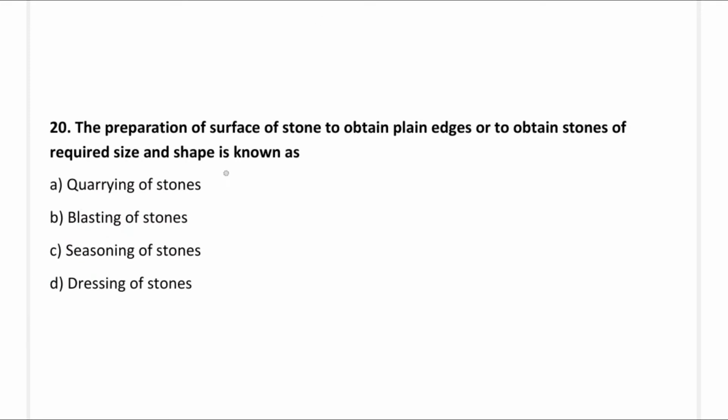So next question, the preparation of the surface of stone to obtain plain edges or to obtain stones of required size and shape is known as: option A, quarrying of stone; option B, blasting of stones; option C, seasoning of stone; option D, dressing of stones. So the correct answer is option D, dressing of stones.